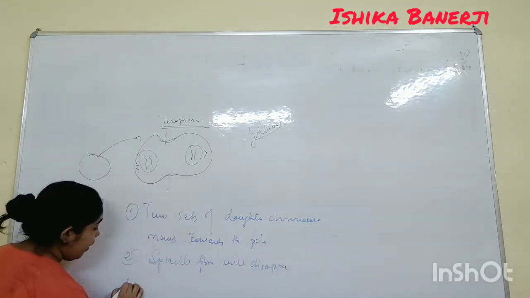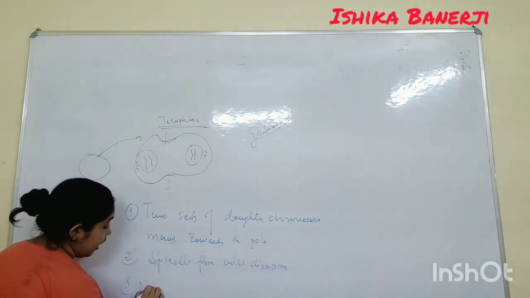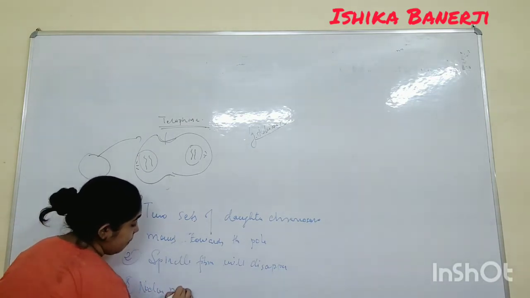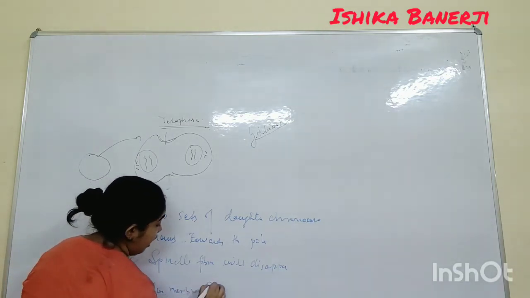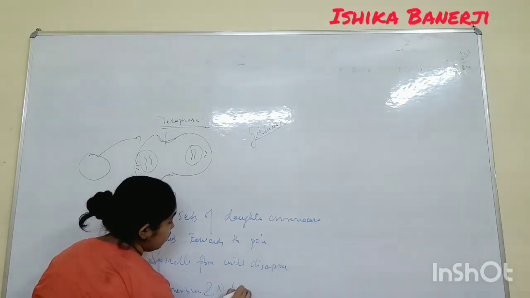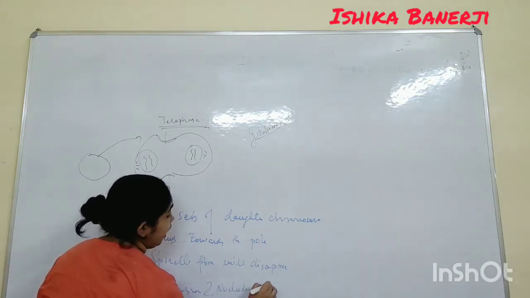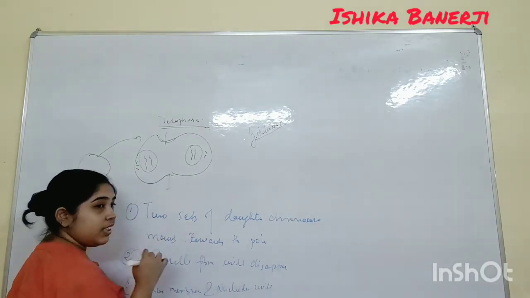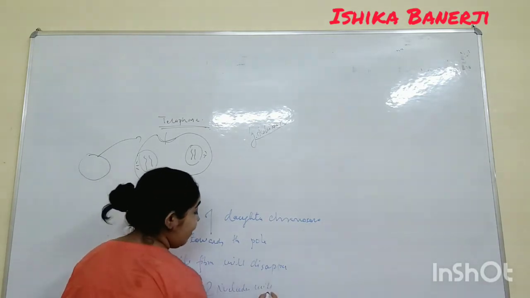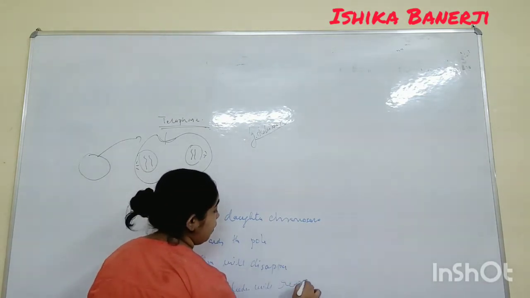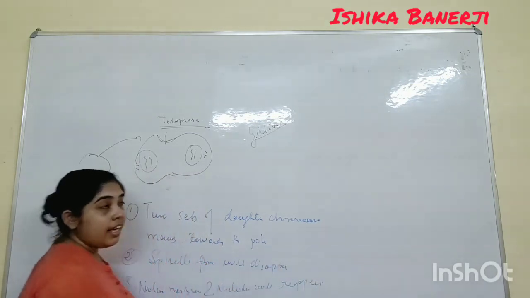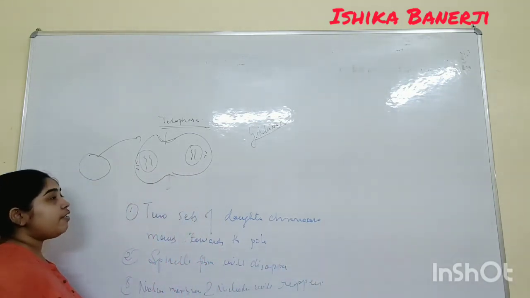The nuclear membrane and nucleolus will reappear. I said in the prophase they had disappeared, and here they will again reappear. In this phase you will see they are again reappearing. So these are the few things which you will understand.